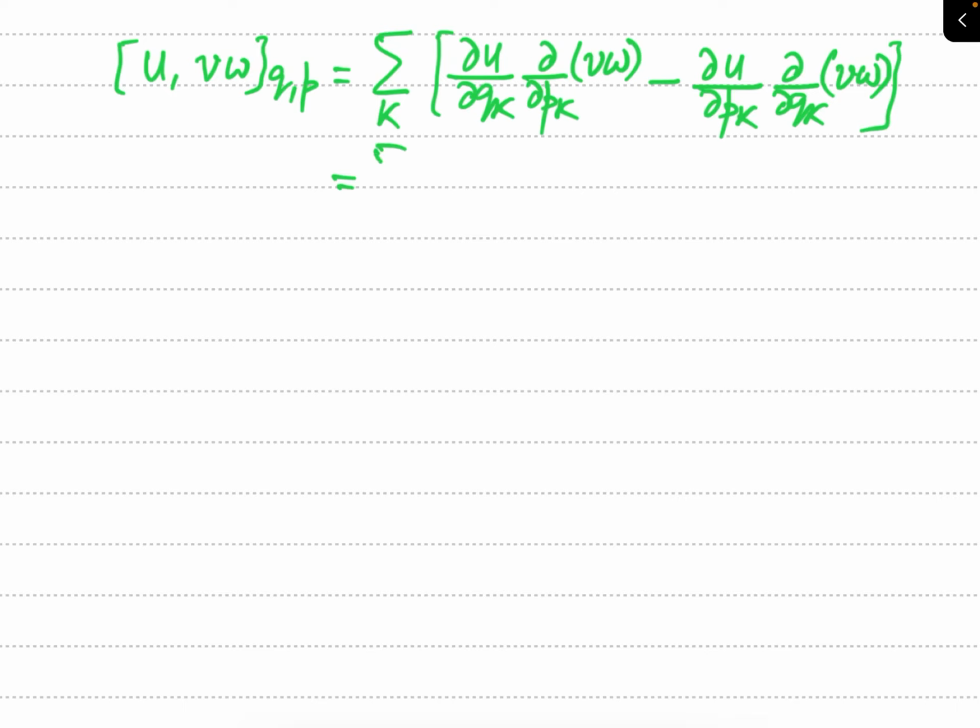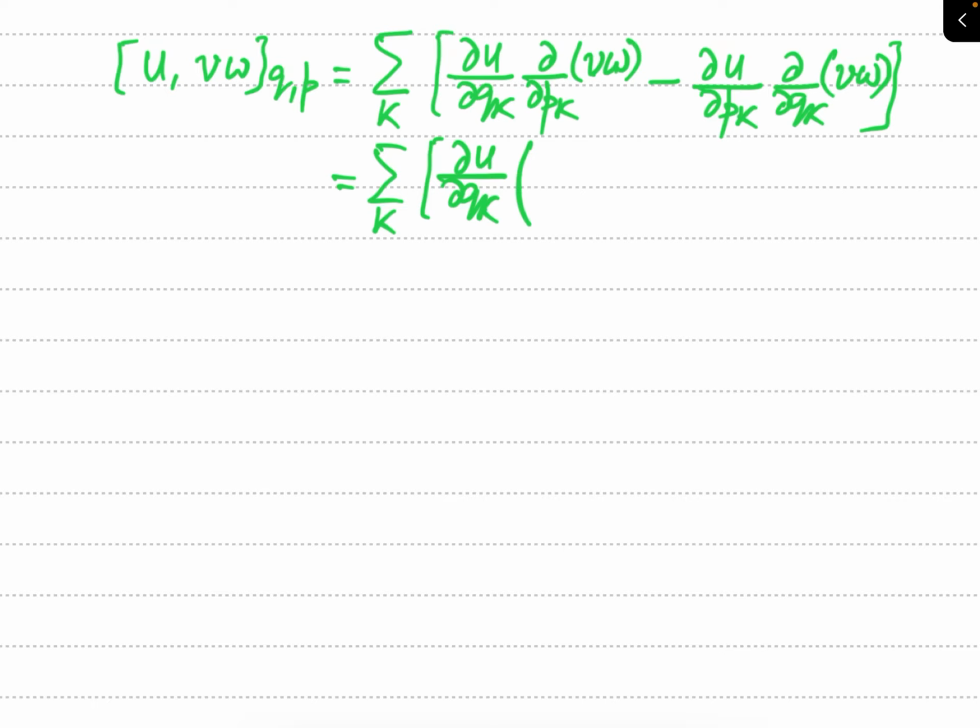Now let us simplify the RHS of this equation. You can see this is del U by del QK, and here there is a partial derivative of a product of two functions.